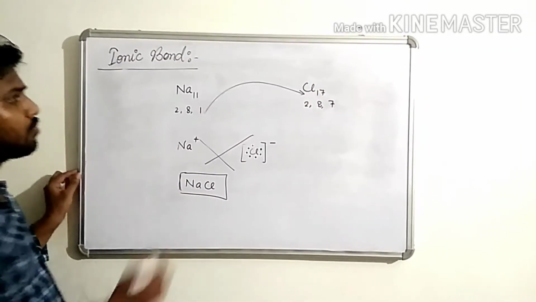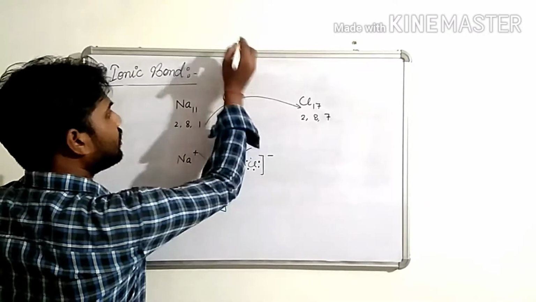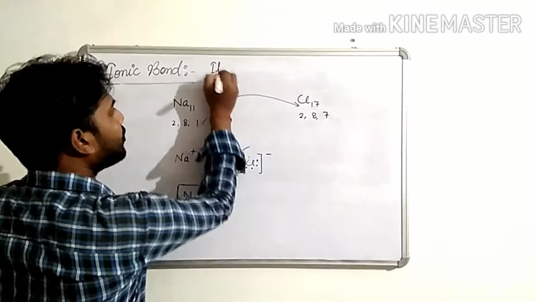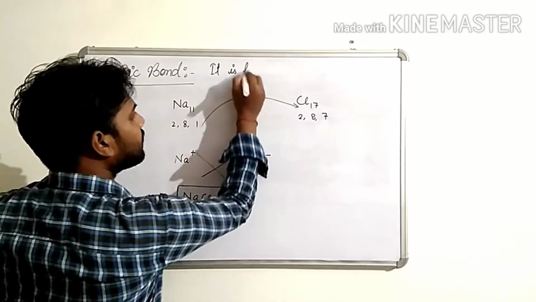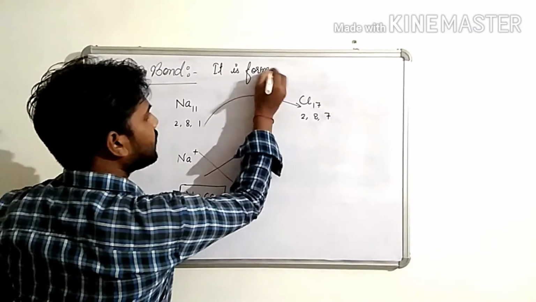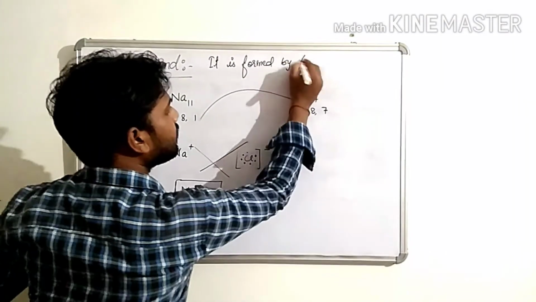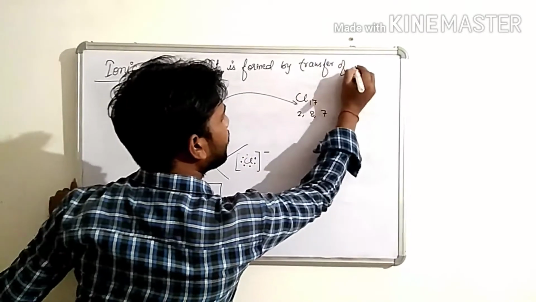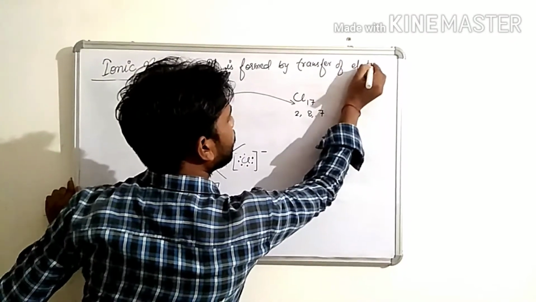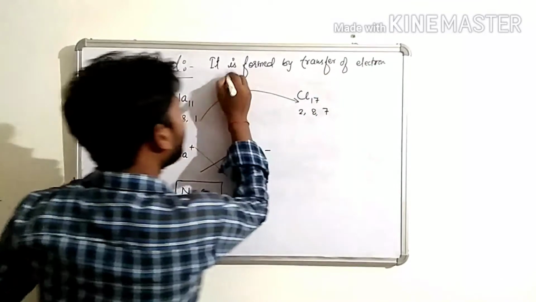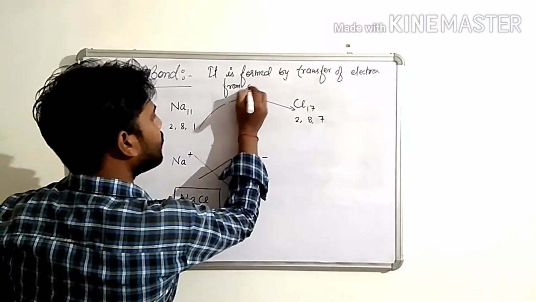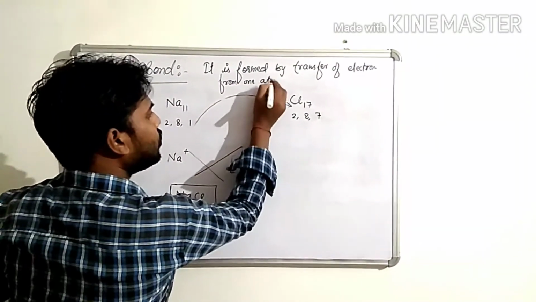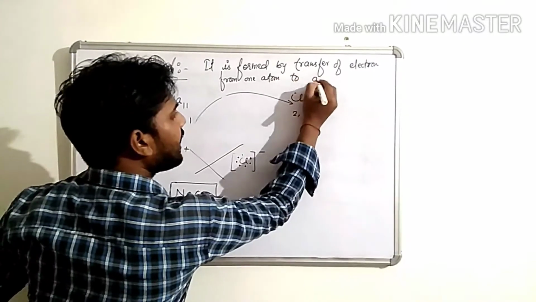Okay? You can write: it is formed by transfer of electron from one atom to another atom.